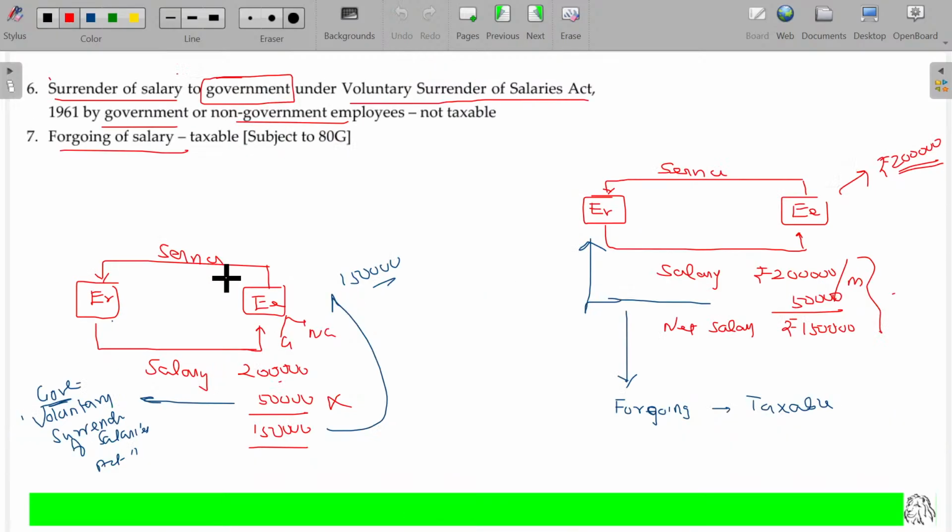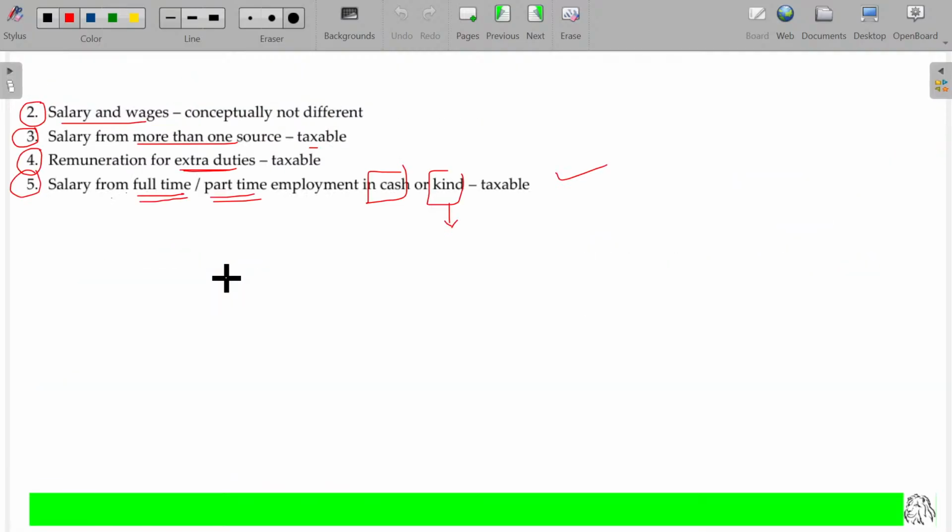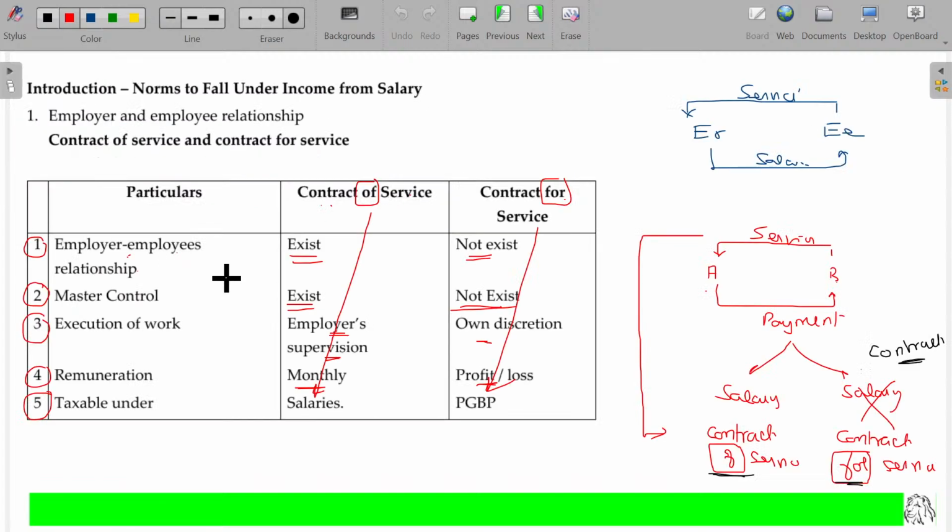Two terms. Earlier we have studied two terms: surrender of salary and foregoing of salary. Earlier this one you can easily understand all these things. The most important point you have to start with is contract of service and contract for service. Contract of service is a regular employment. What we mean is that it will be coming under salary. Contract for service comes under PGBP. It's a business. PGBP is nothing but business or professions. Right.